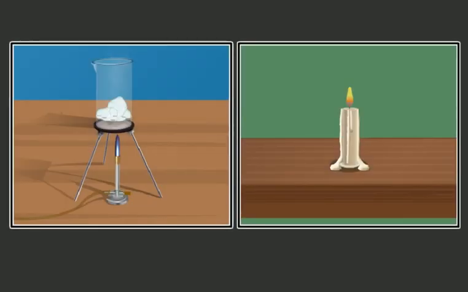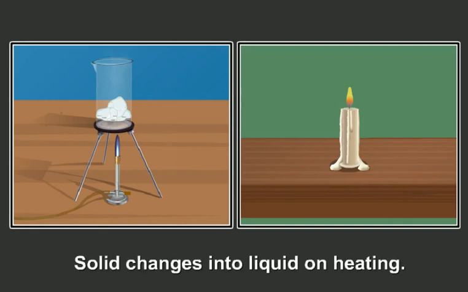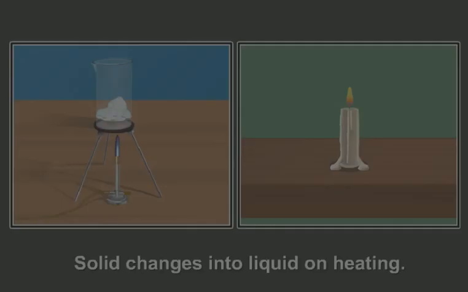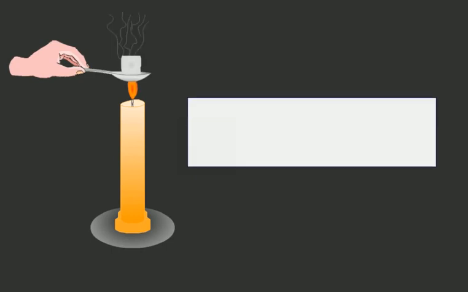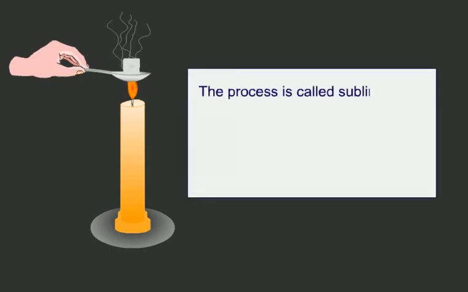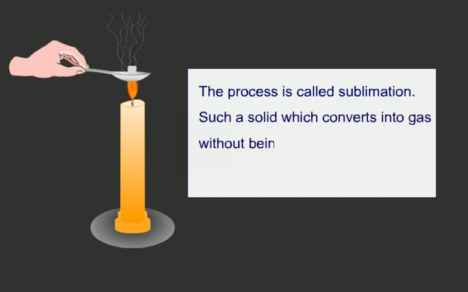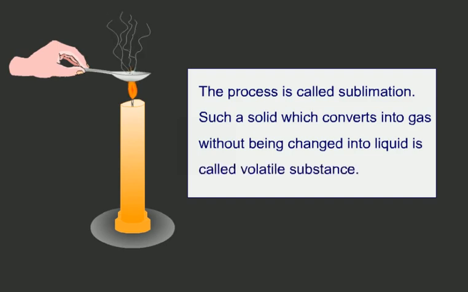These two activities clearly show that solid changes into liquid on heating. Some solids, like camphor, directly convert into gas on heating. The process is called sublimation. Such a solid which converts into gas without changing into liquid is called a volatile substance.